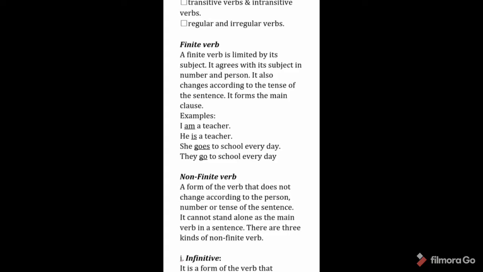For example, we cannot use is with I. "I is a teacher" is wrong. Similarly, we cannot use am with he. "He am a teacher" would be wrong. He goes to school every day. She is third person singular, so we use es with the main verb go. It cannot be "she go to school every day."